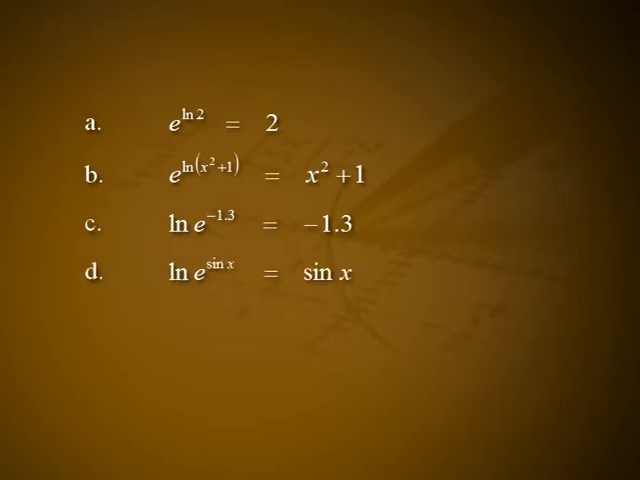Example 1. A. e raised to log 2 is equal to 2. B. e raised to log of x square plus 1 is equal to x square plus 1. Log e raised to minus 1.3 is equal to minus 1.3. Log e raised to sin x is equal to sin x. Log of e raised to 2x by 5 is equal to log e raised to 2x minus log 5, which is equal to 2x minus log 5.